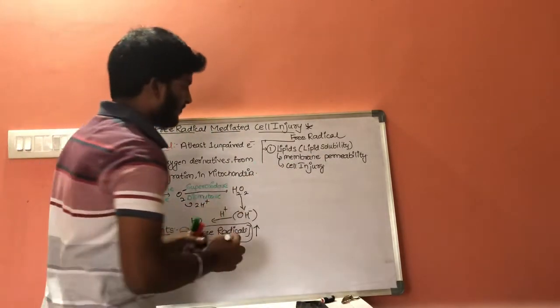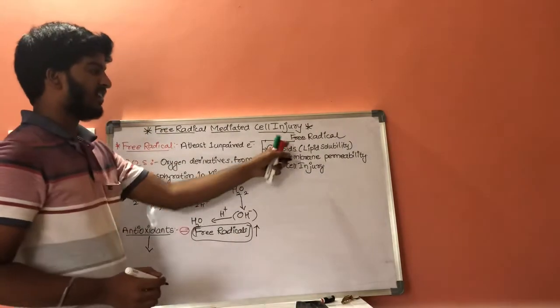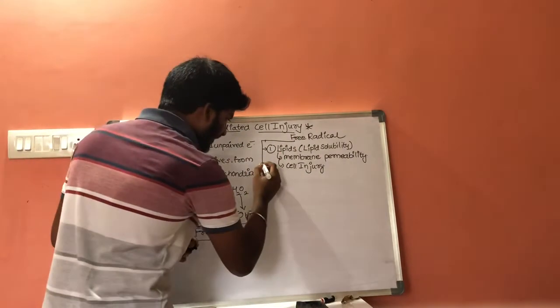This is the first form: free radicals act on lipids. Second, they act on proteins.